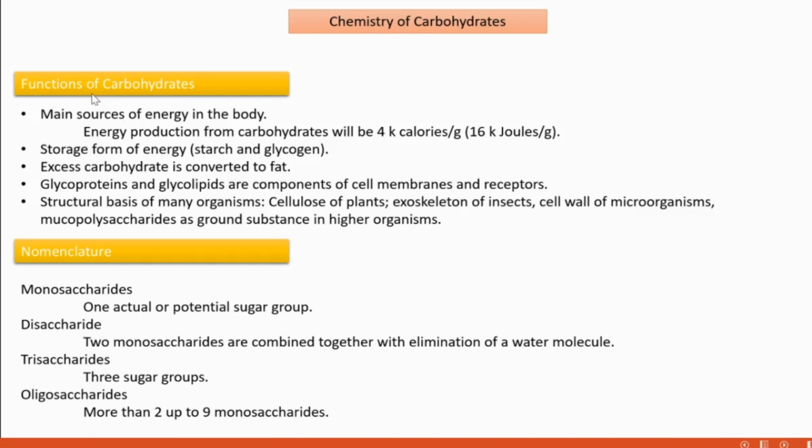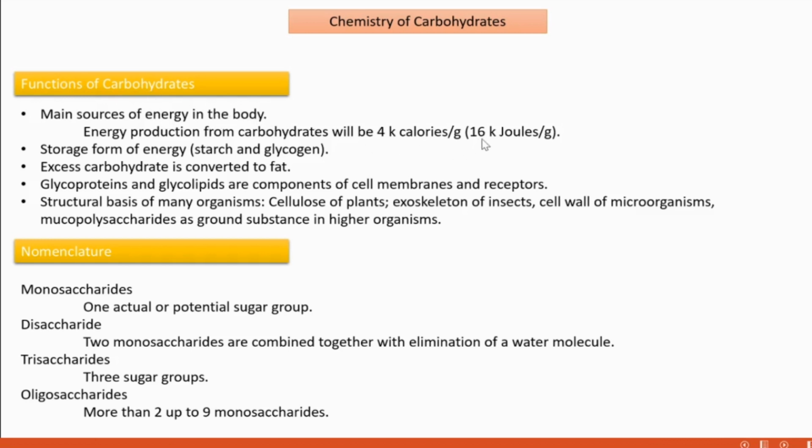First, we need to learn about the main functions of carbohydrates. Carbohydrate is the main energy source in our body. Which is the main source of energy? Carbohydrates.